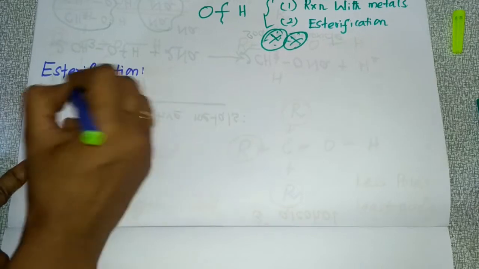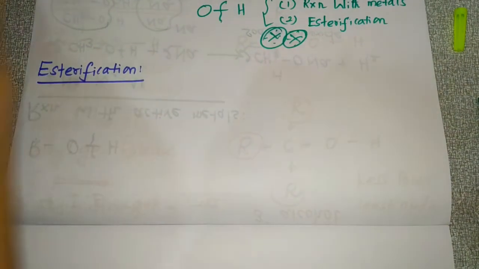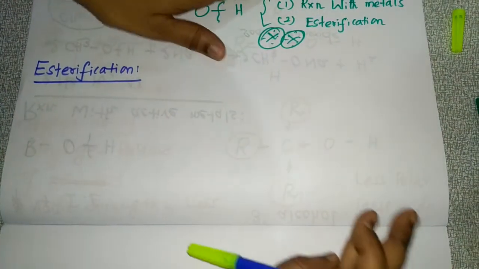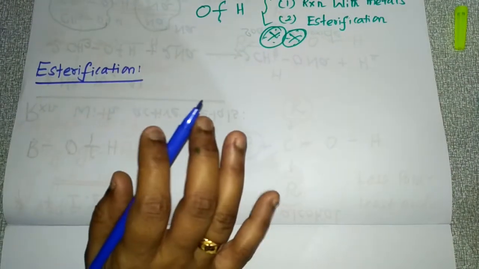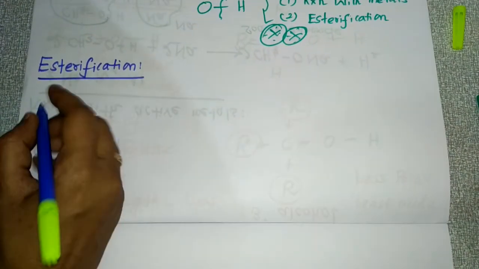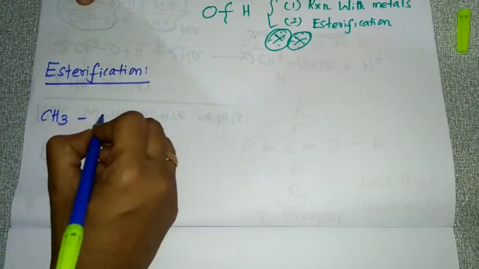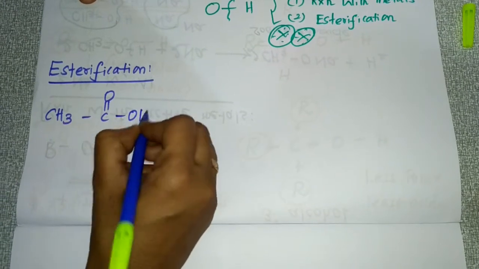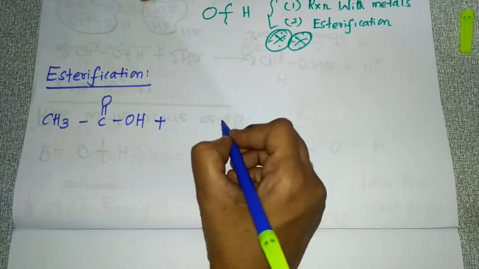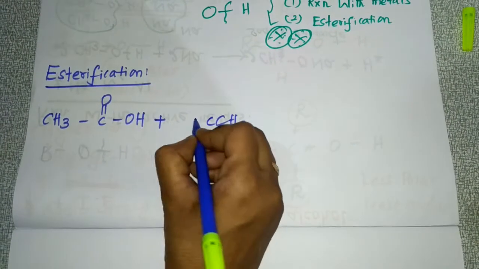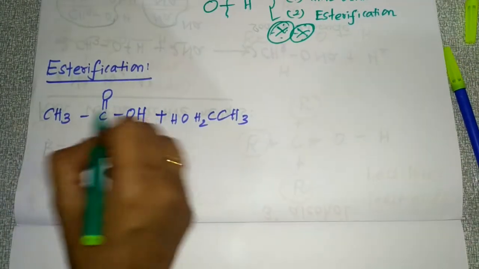So you know what the esterification reaction is. What do we mean by esterification reaction? You have to take an acid and an alcohol in the presence of concentrated sulfuric acid, and you will get an ester. So I'll write the reaction example. CH3C double bond OH: you are taking ethanoic acid with ethanol, so I'll write CH3CH2OH.